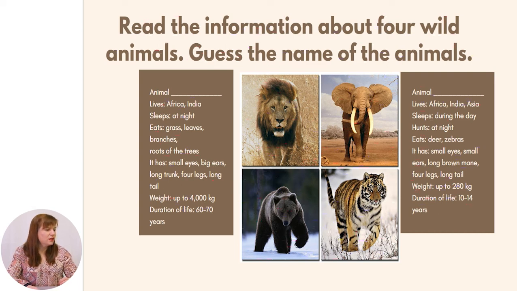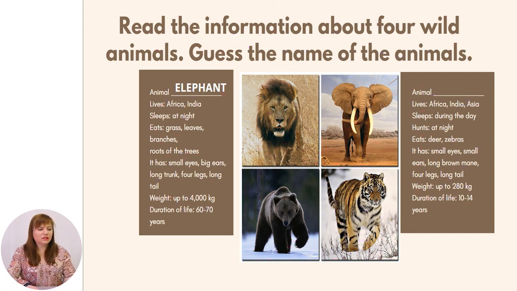Be attentive. Lives in Africa, India. Sleeps at night. Eats grass, leaves, branches, roots of the trees. It has small eyes, big ears, long trunk, 4 legs, long tail. Weight up to 4,000 kilograms. Duration of life 60-70 years. Who is this animal? Of course, it is the elephant. Let's see the other description.